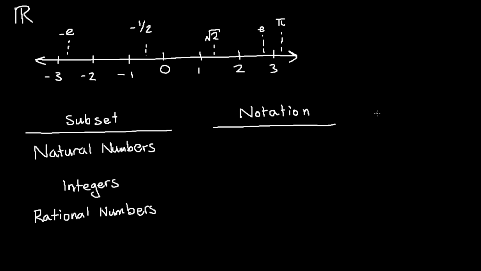When we talk about the natural numbers, the natural numbers are just your positive counting numbers, starting at 1. So 1, 2, 3, 4, 5, all the way out.